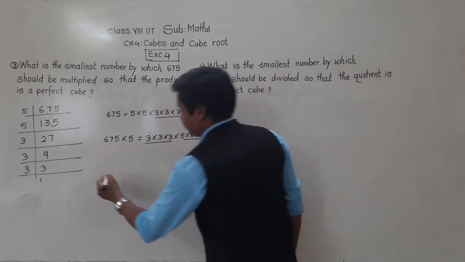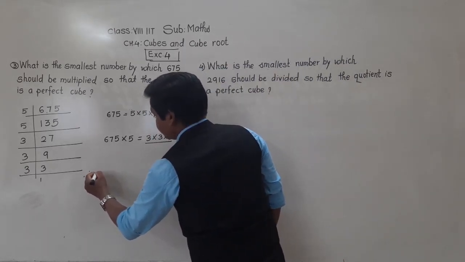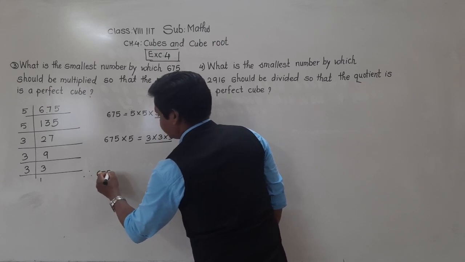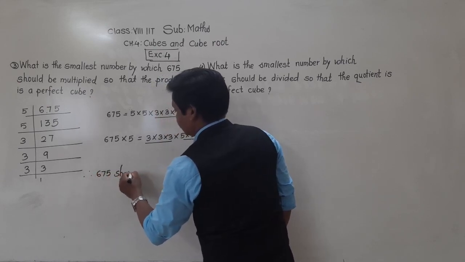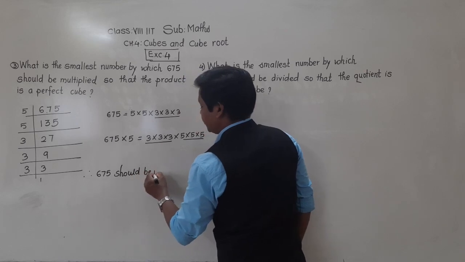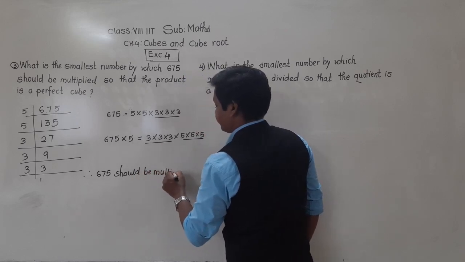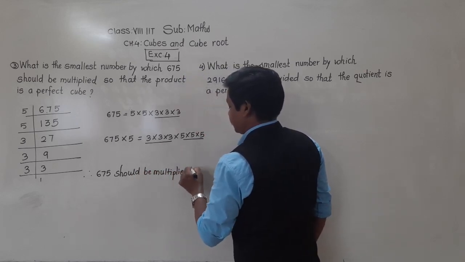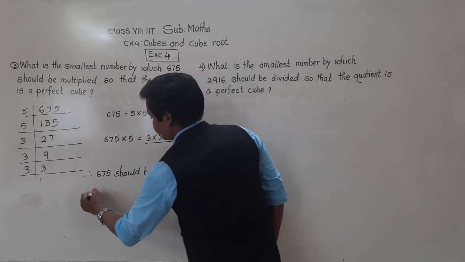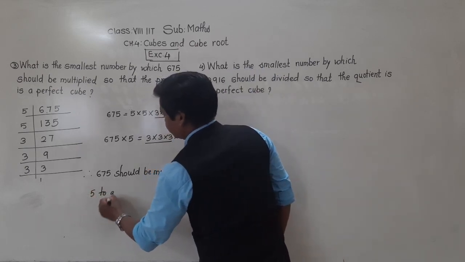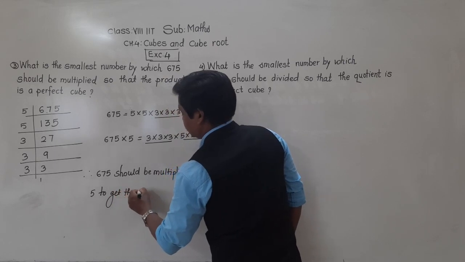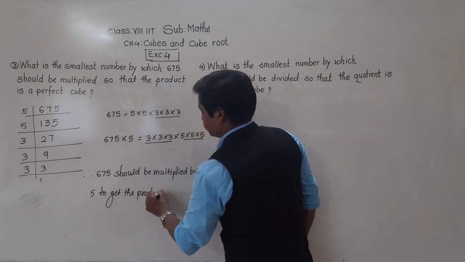Okay, that's why, by which number do we need to multiply? So 675 should be multiplied by 5 to get the product a perfect cube.